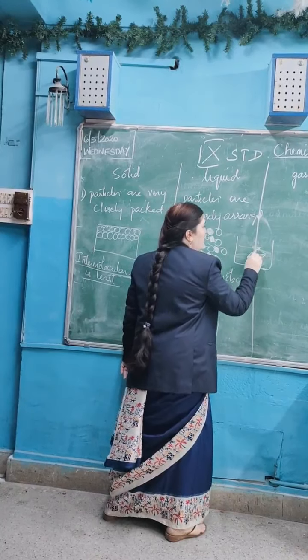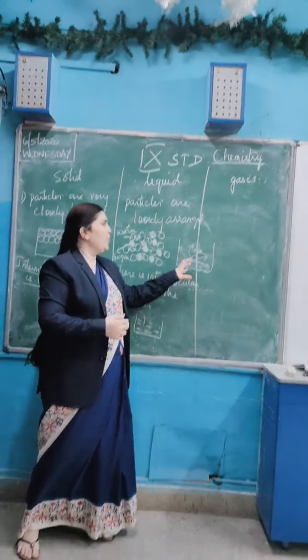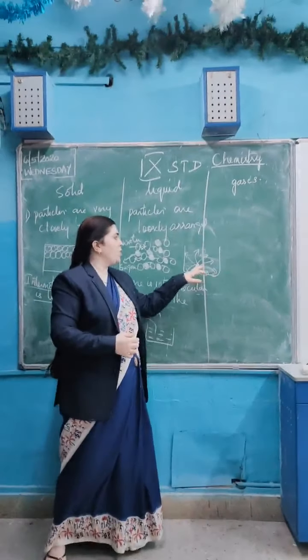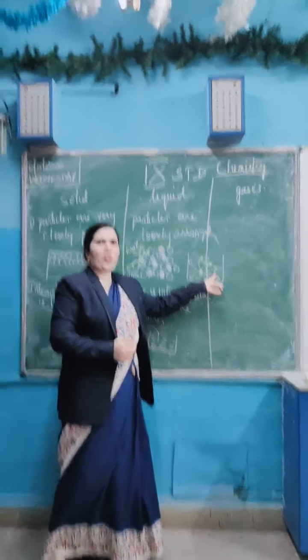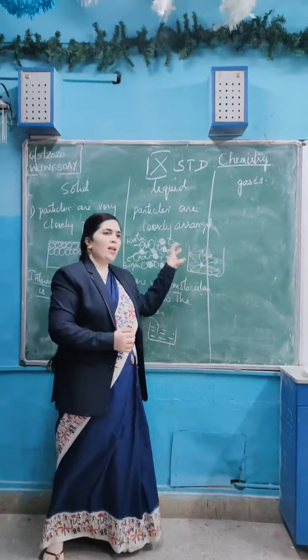Here the ink, which is also a liquid, is able to mix and dissolve in water. That is diffusion: mixing up of one substance into another wholly, forming one solution. Because of this particle nature in liquids, most substances are able to diffuse in liquid.